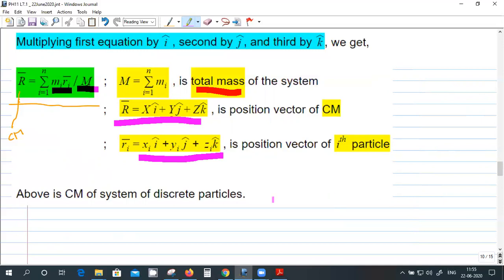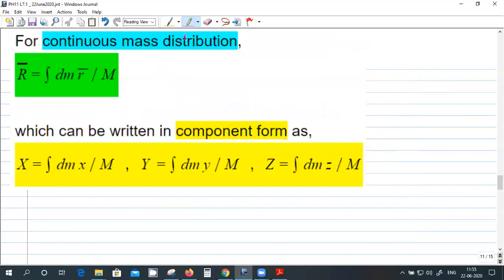Here we have considered a system, a body, as if it's made up of discrete particles. Like the whole body is made of particles of masses m1, m2, so on to mn. So it is a system of n discrete particles. But instead of that, we can have a distributed, continuous mass.